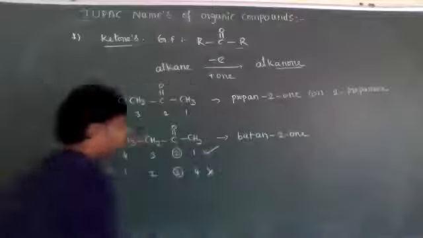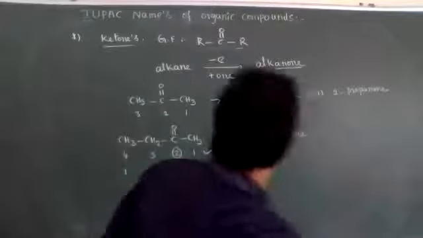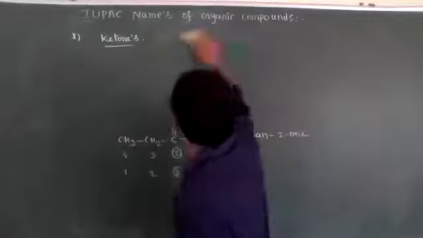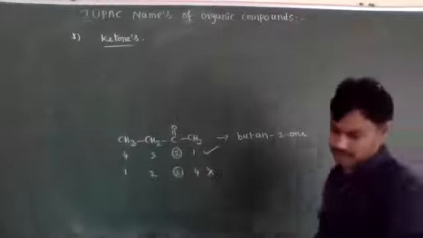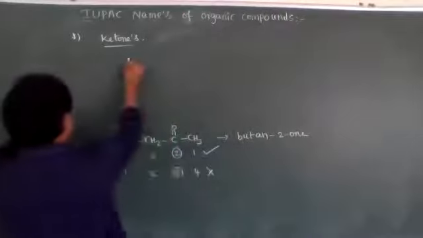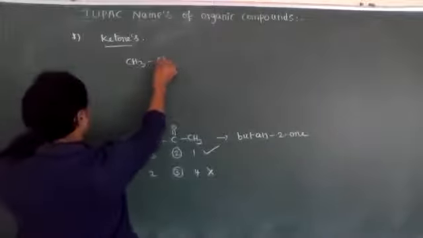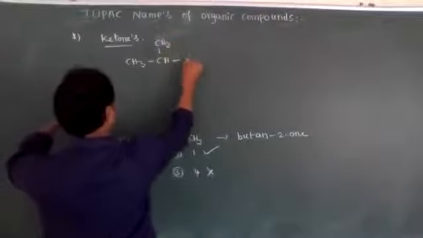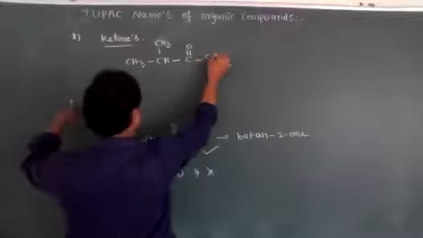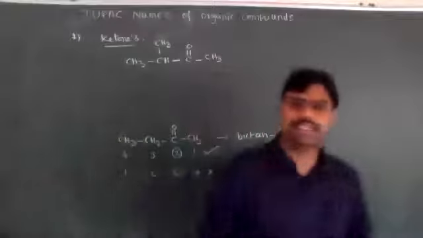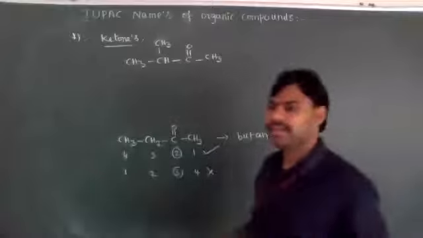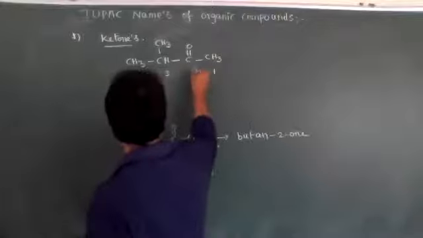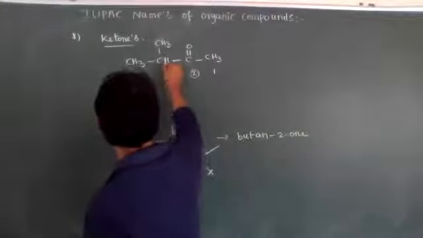Okay, students. Now I will give you one more example. It's very, very important. For example, a 4 carbon compound: CH3-CH-CH3-C double bond CH3, like a ketone is present. We want its IUPAC nomenclature. The longest carbon chain is 4 carbons. Numbering 1, 2, 3, 4, the functional group position is second and the substituent position is third.